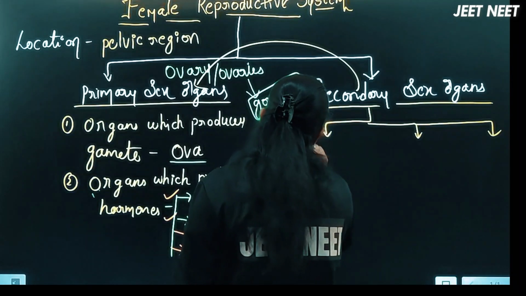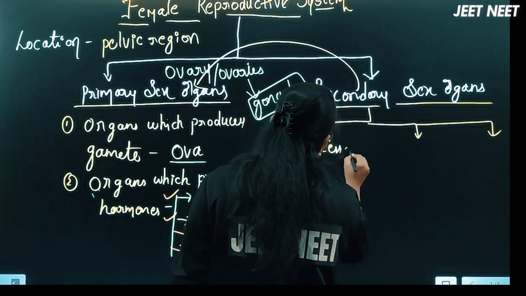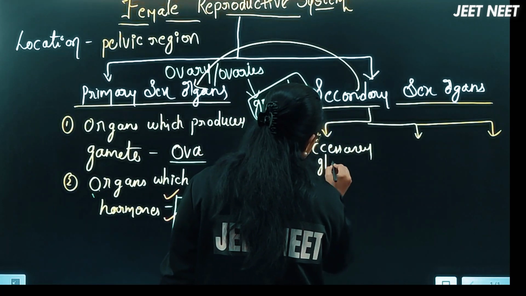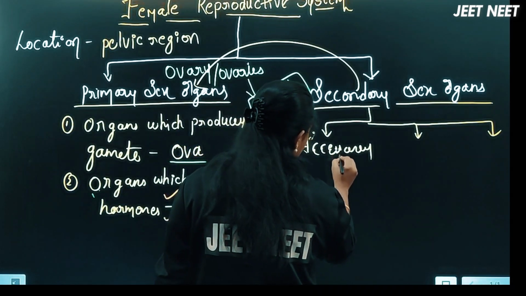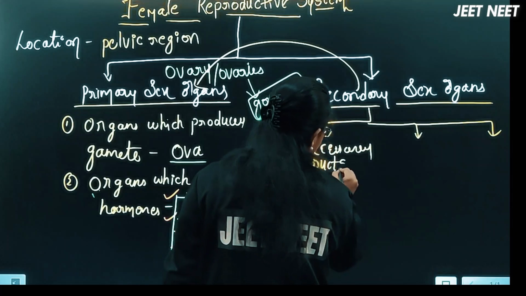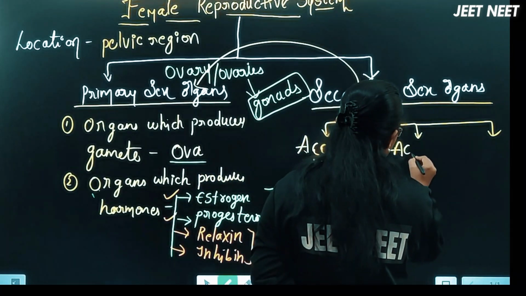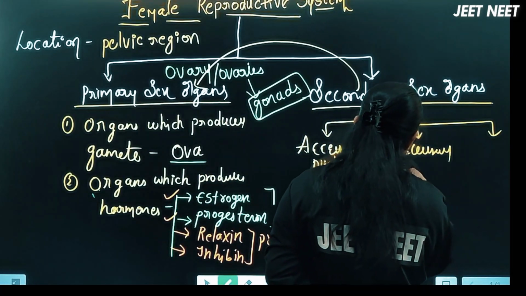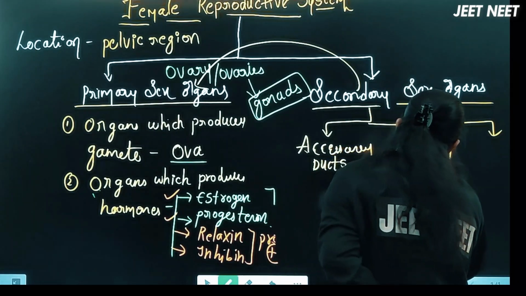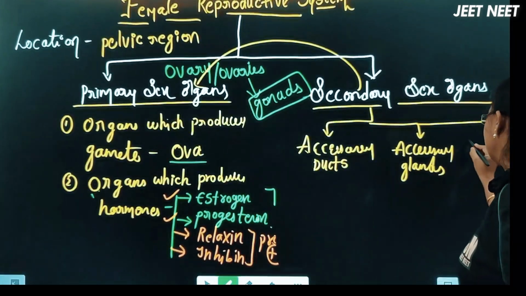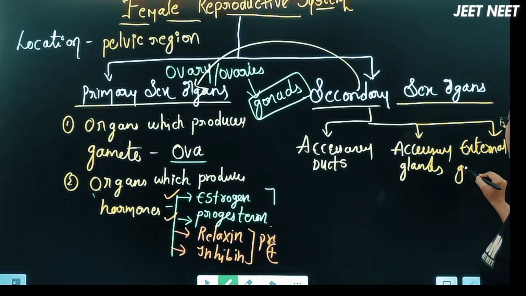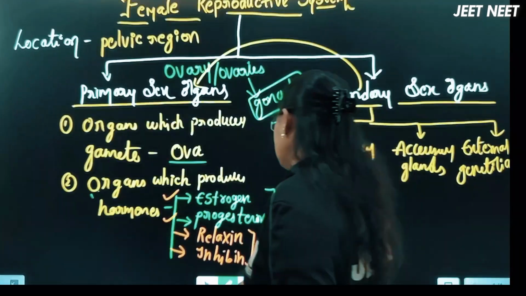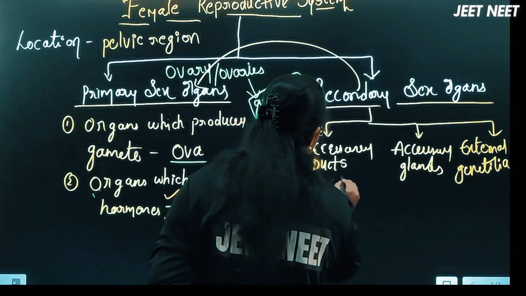First one, the accessory ducts. The second one, accessory glands, and the third one, external genitalia. External genitalia.